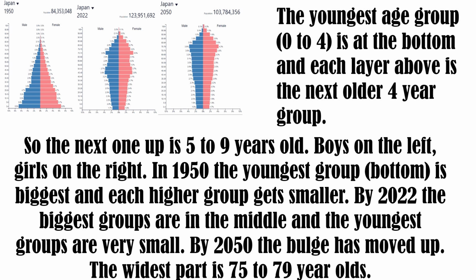In 1950, the youngest group at the bottom is the biggest, and each higher group gets smaller. By 2022, the biggest groups are in the middle, and the youngest groups are very small. By 2050, the bulge has moved up, and the widest part is 75 to 79-year-olds.